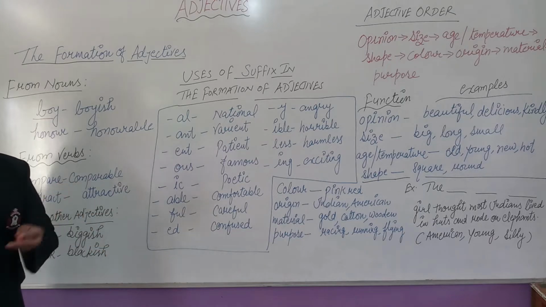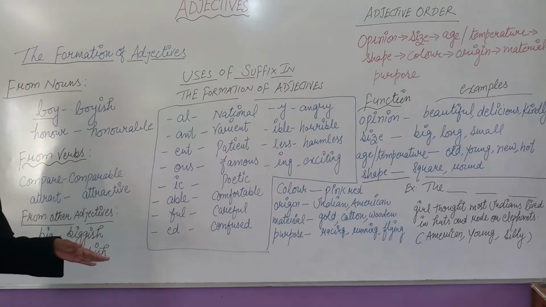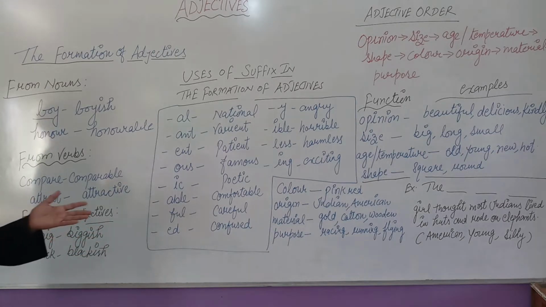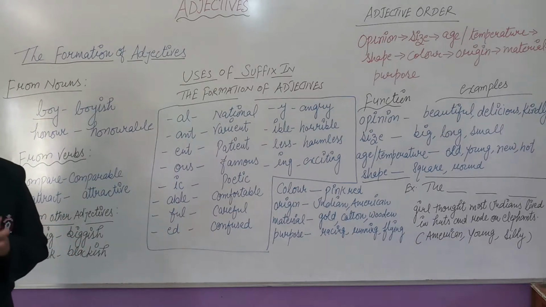This is an attractive painting. Even from other adjectives we can form adjectives like big boy, big, biggish, black, blackish. That blackish cloth is not good in quality.